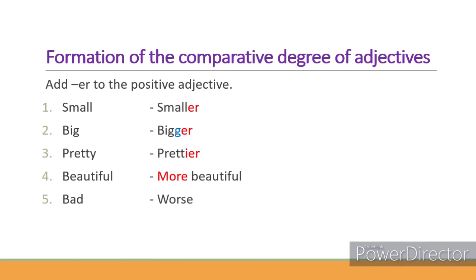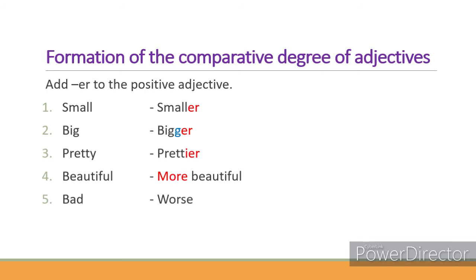So there you can see the positive form of the adjective ends with Y, and if there is a consonant letter before Y, you have to change the letter Y into I and then add ER, like pretty, prettier. In the fourth word, you can see more than four letters, beautiful.